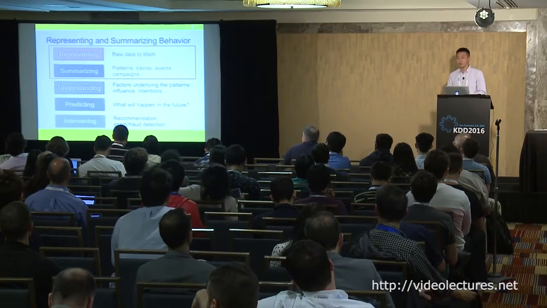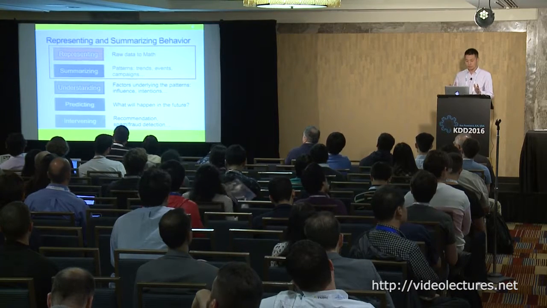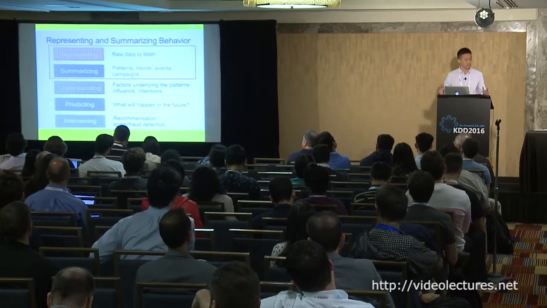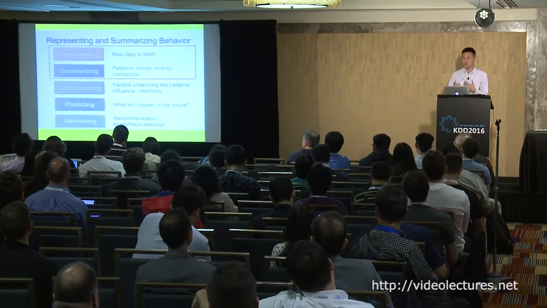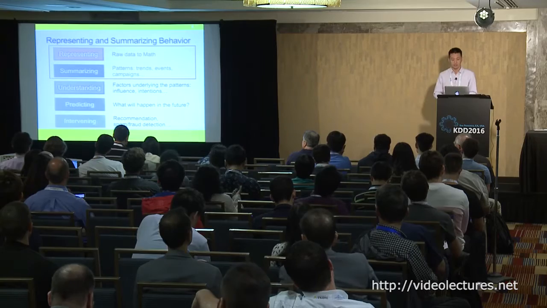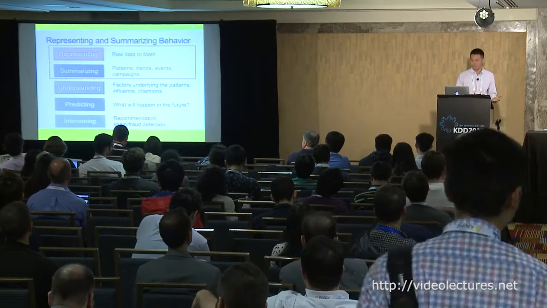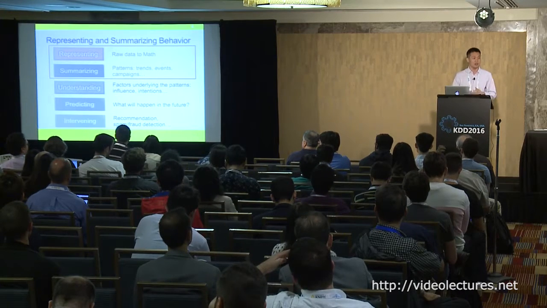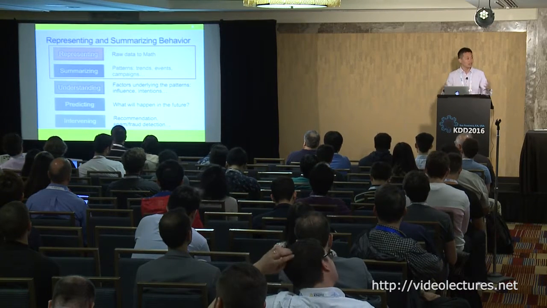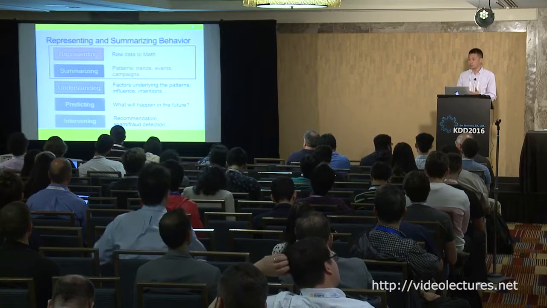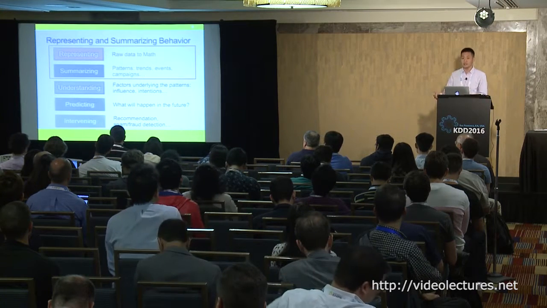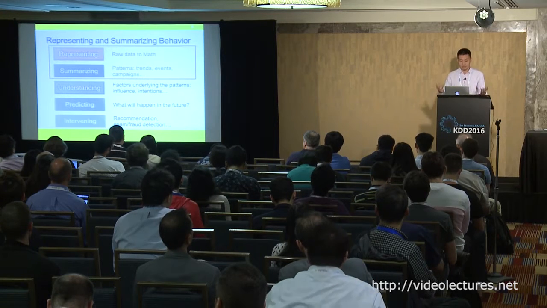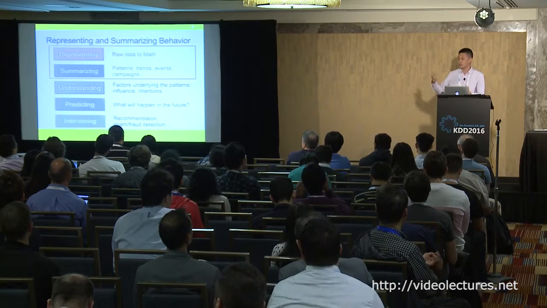To do behavior modeling, there are majorly 5 steps. The first is to represent the data as math, right? The second is to observe some interesting patterns. For example, the research trends when we have the DBLP data, the events when we have the Twitter data. So we want to summarize the large-scale data into some interesting summaries. The third is understanding these summaries, understanding the observations. For example, we can observe some influence or intentions, such kinds of patterns.